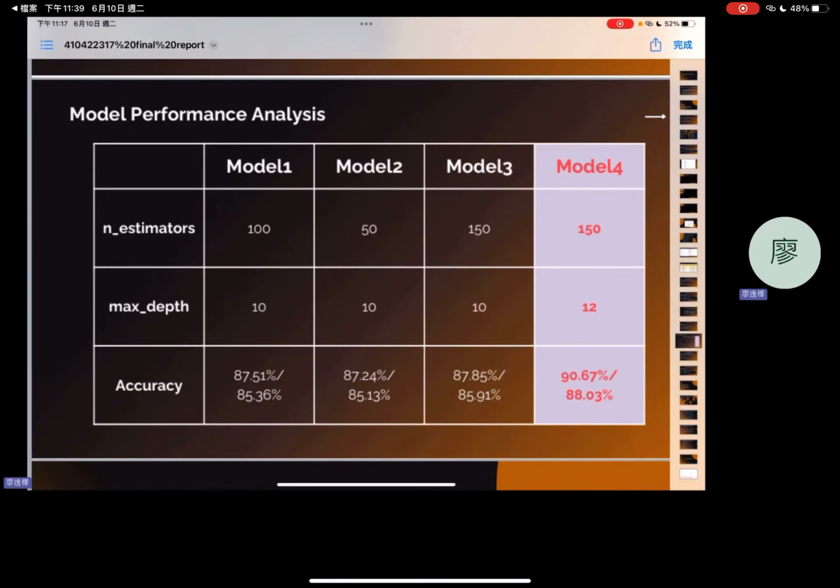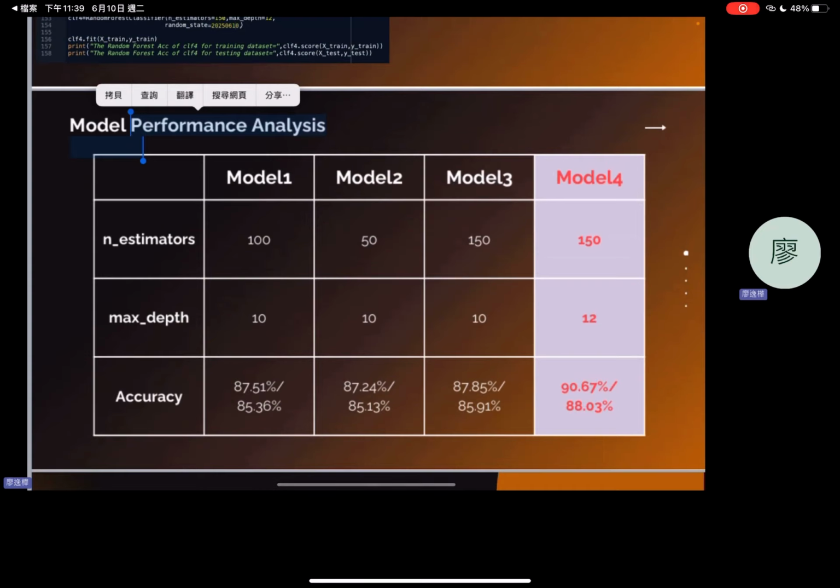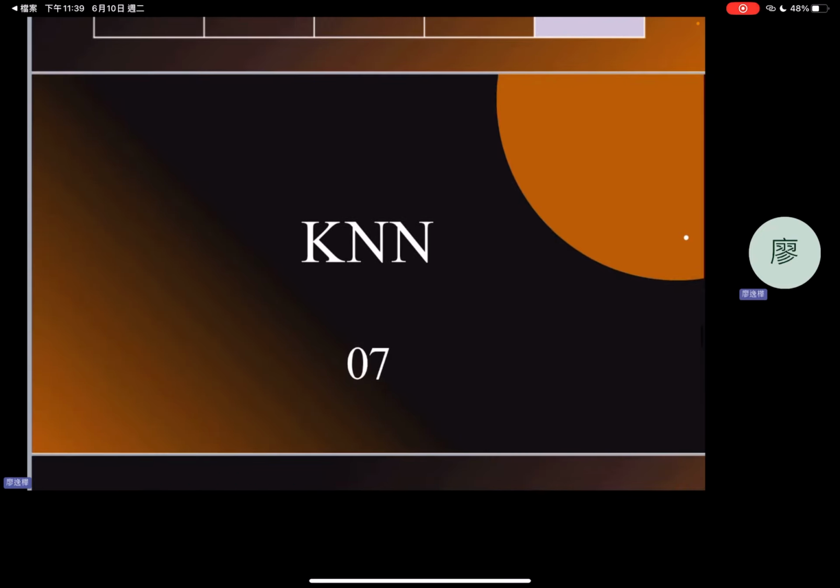Comparing the four models I used, the model 4 with n_estimators equal 150 and max_depth 12 had the highest accuracy. And then let's introduce KNN.